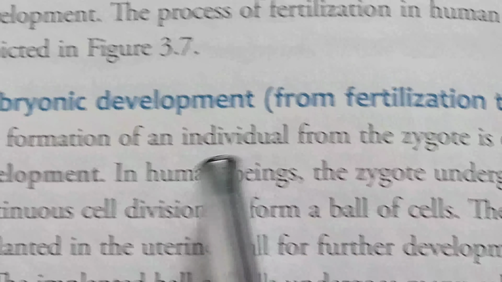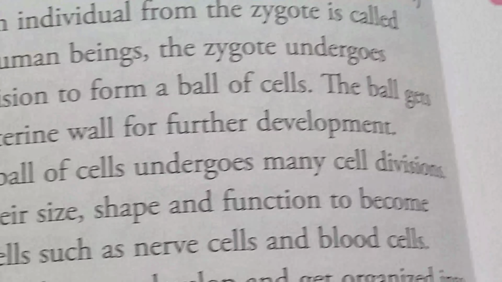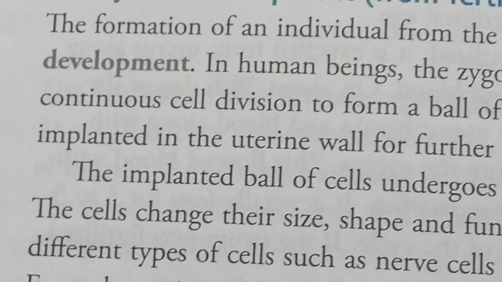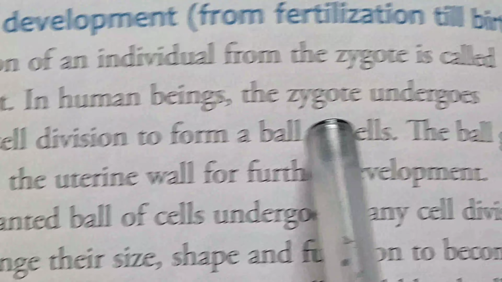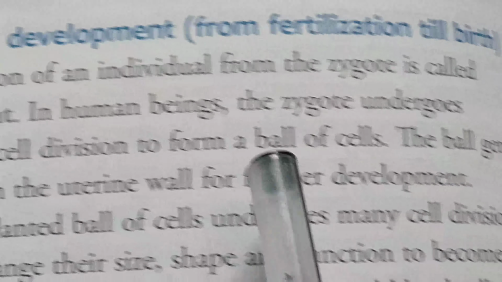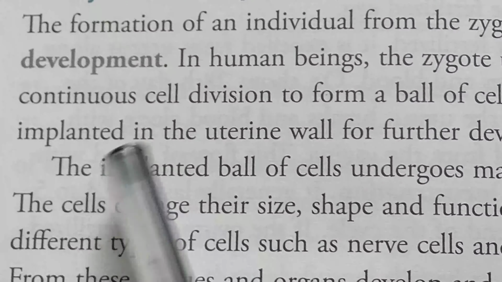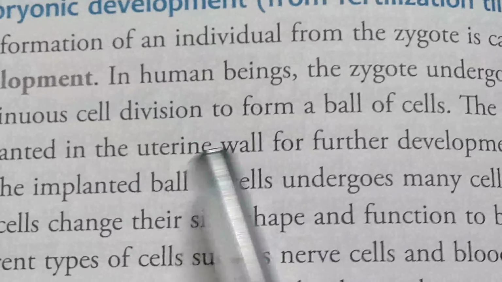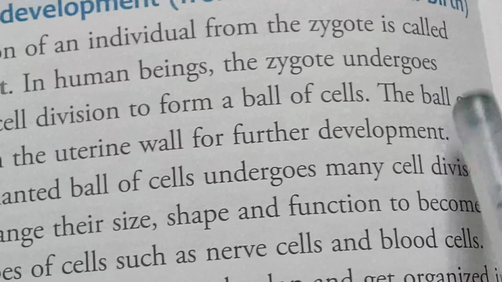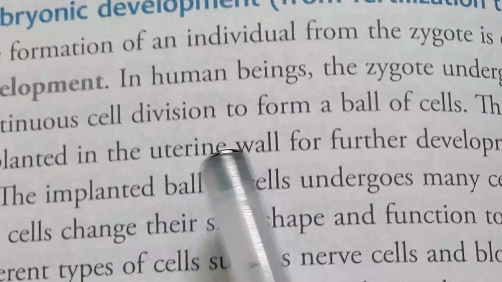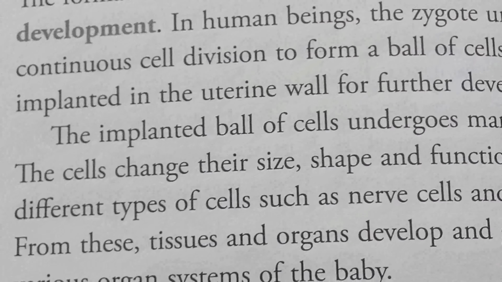In human beings, the zygote undergoes continuous cell division to form a ball of cells. So in case of human beings, zygote divides further time and again and forms a ball of cells. The ball gets implanted in the uterine wall for further development. So after the formation, the ball gets implanted in the uterine wall. It gets fixed in the inner lining of the uterus for the further development.